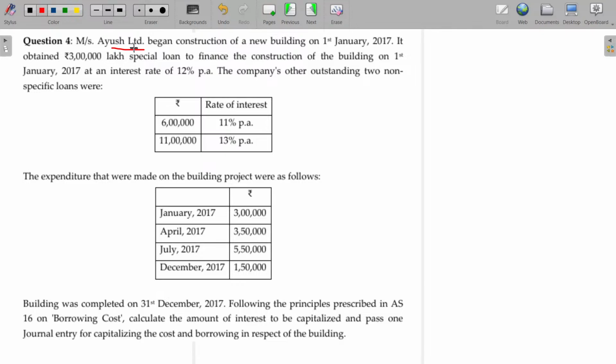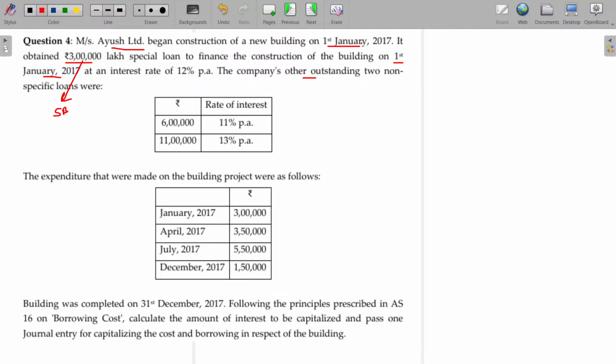Mrs. Ayush Limited began construction of a new building on 1st January 2017. It obtained 3 lakhs a special loan to finance the construction. Then it is specific borrowing. In case of specific borrowing, you don't have any confusion. At the time of construction itself, we borrowed. So this 3 lakhs capitalized. Interest on this 3 lakhs can be capitalized. 3 lakhs into 12% for the whole year capitalized, there is no doubt.